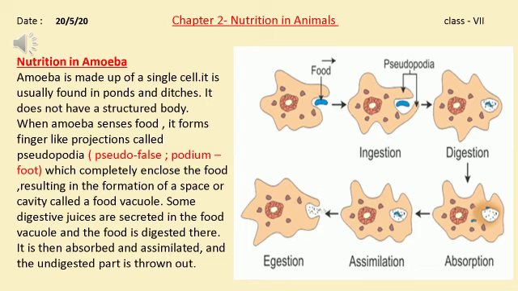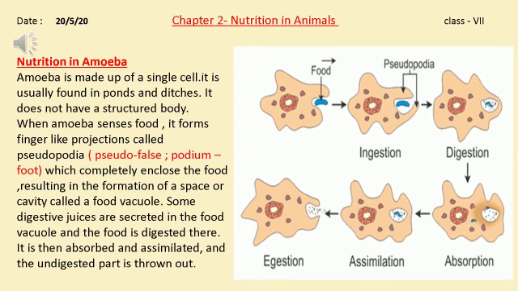Now what happens when amoeba ingests food? It surrounds the food with finger-like structures called pseudopodia. Pseudo means false and podium means foot. False foot. These false feet join around the food particle and trap it in a food vacuole with a little water. This stage is the ingestion stage.